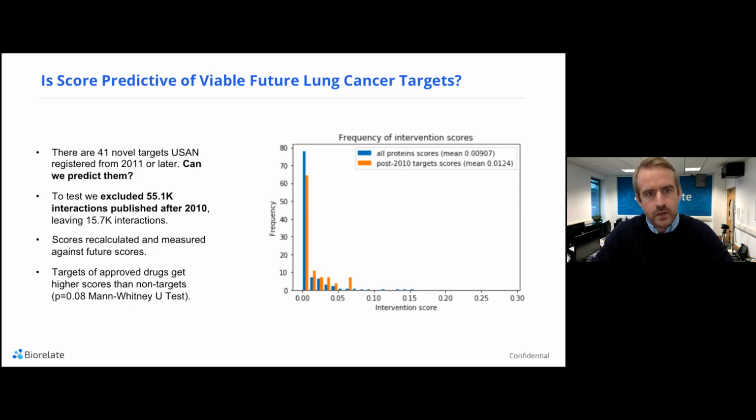And we then recalculated the scores and measured them against future scores, which we would get from all of the data. And we do actually see here that targets of approved drugs get higher scores than non-targets with a significant p-value using the Mann-Whitney U-test. So it's kind of neat because it's showing you that you can predict future lung cancer targets from data at an earlier time point.